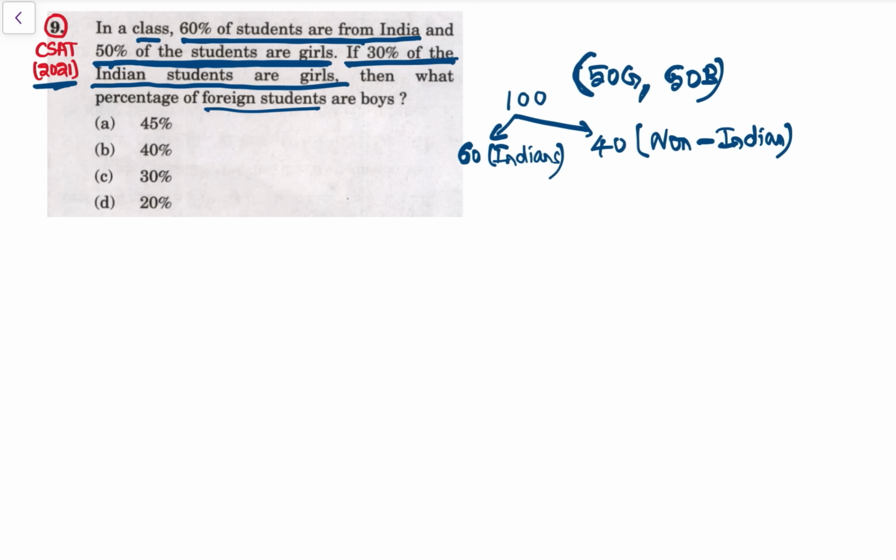If 30% of the Indian students are girls, see, out of this 60, 30% are girls, that is 30% of 60. 10% is 6, 6 into 3 is 18. So 18 Indian students are girls. If 18 are girls, 60 minus 18, that is 42 boys. So 42 boys.